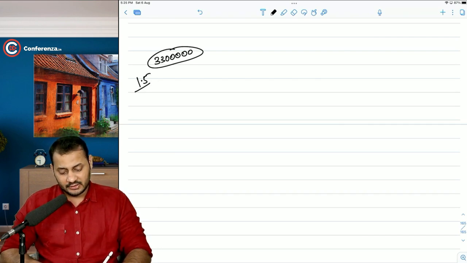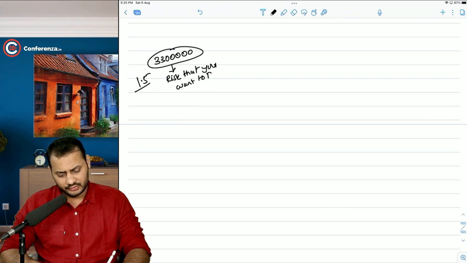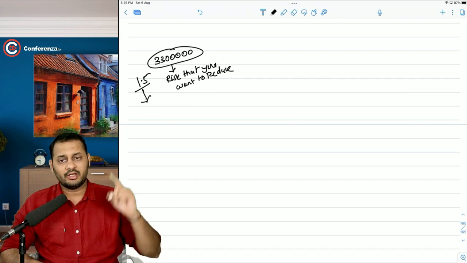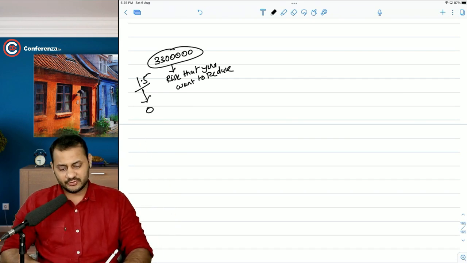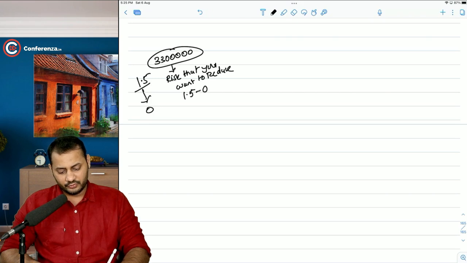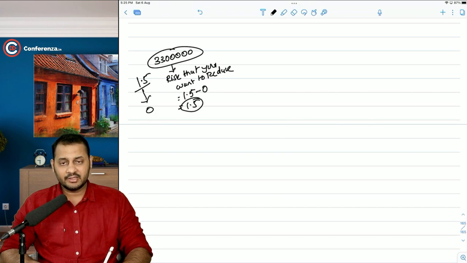It's very simple, sir. Portfolio value multiplied by the risk that you want to reduce. Right now the risk is at the level of 1.5. To what level do you want to bring it down? To 0. And if you want to bring it down to 0, that means 1.5 to 0, that is equal to 1.5 itself. So multiply by the beta?